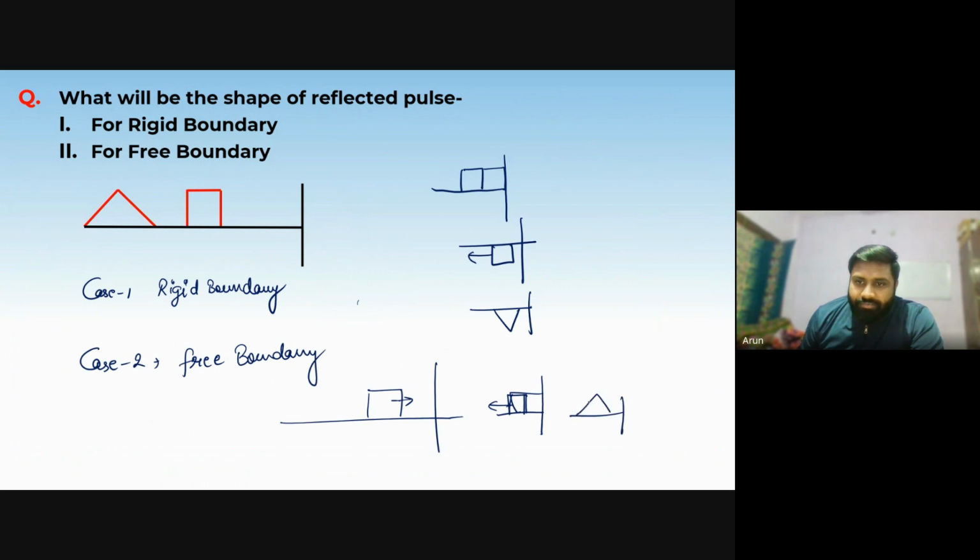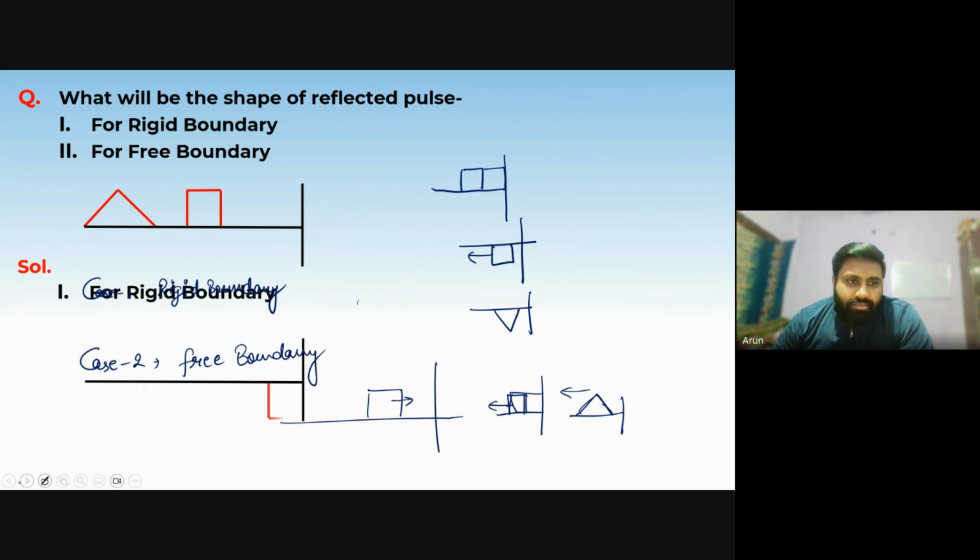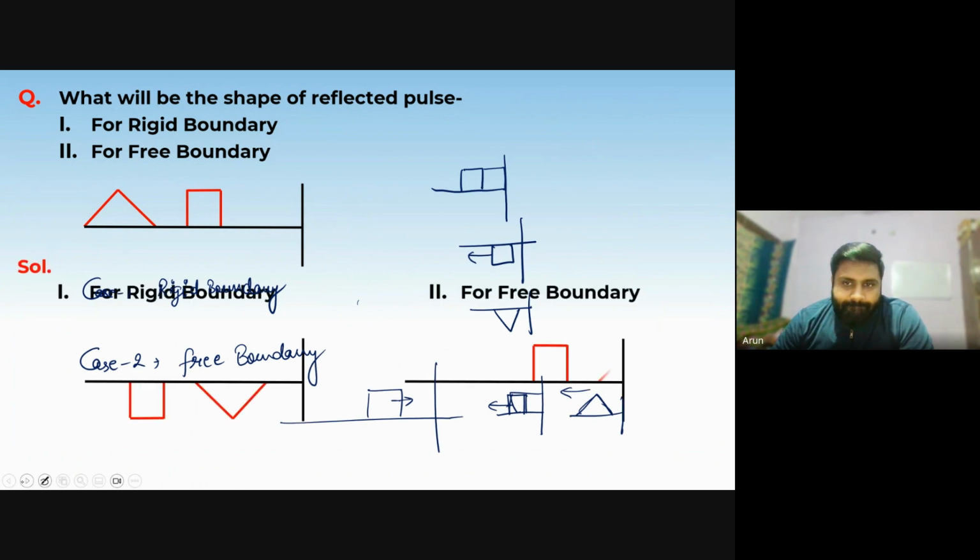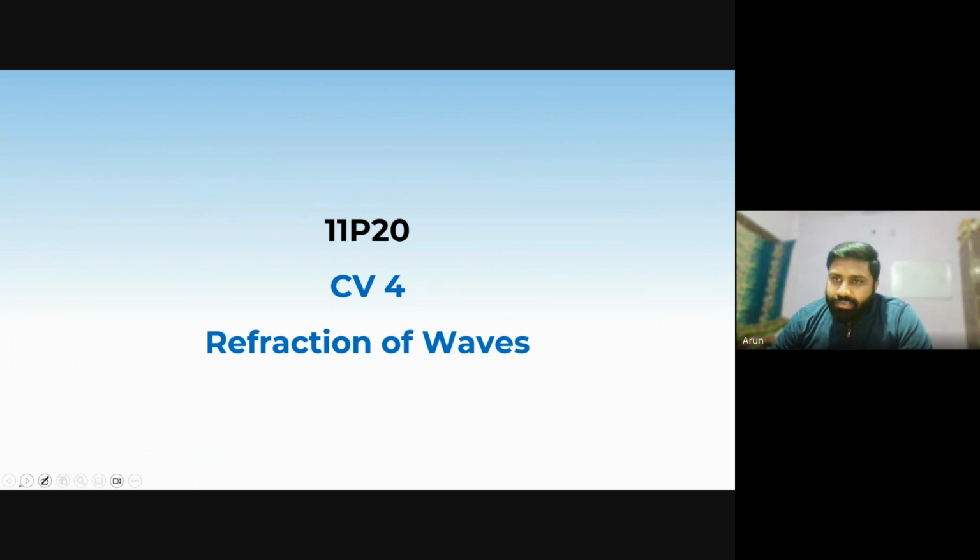So after reflection, it will move in the opposite direction. This is the only difference. The direction is only changed, not the amplitude or the phase angle.